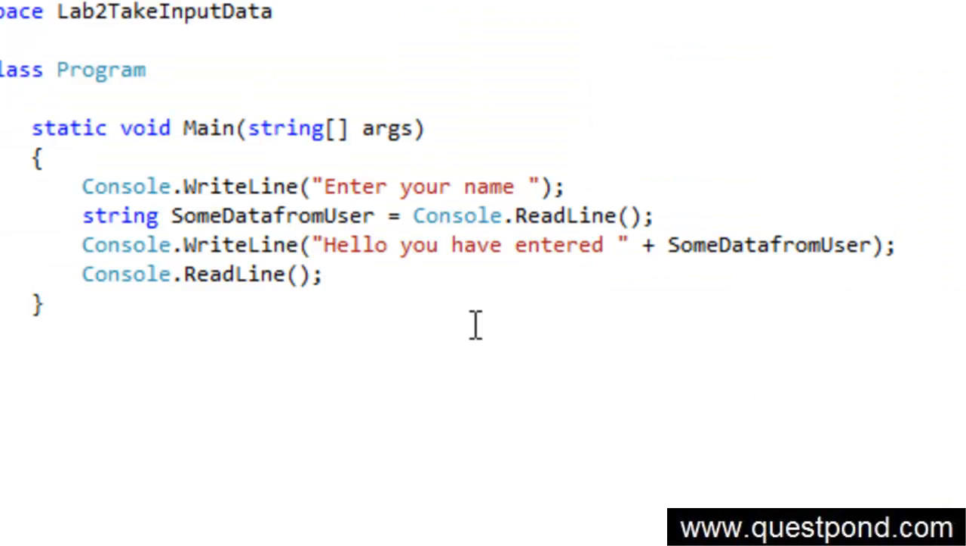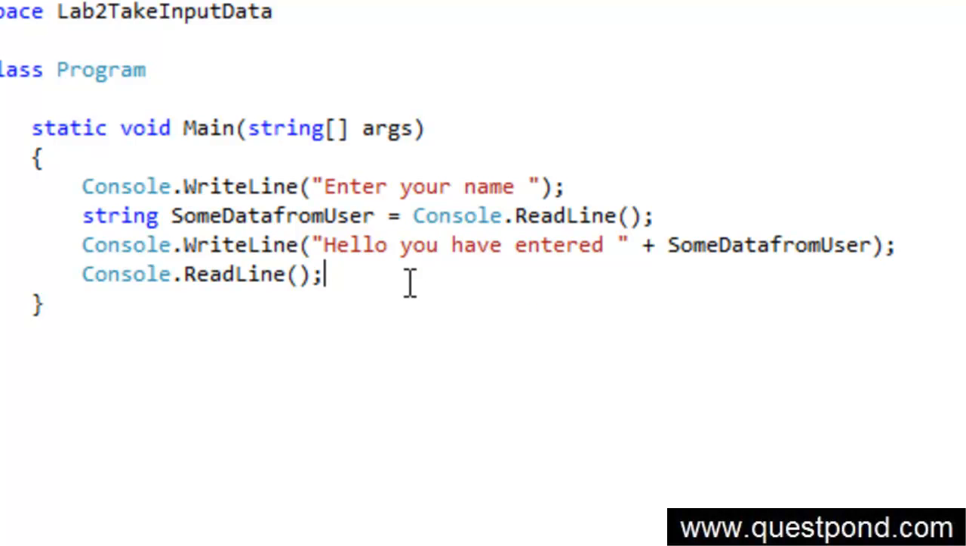Welcome to lab 3 of day 1. In this lab, we'll try to understand one more important data type called the integer data type. Now in our first lab, we created a very simple application where we can enter our name. That name was taken into a string variable, and then we displayed hello with the data entered by the user.